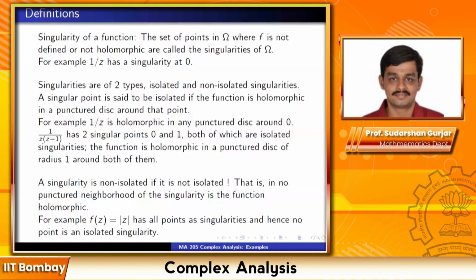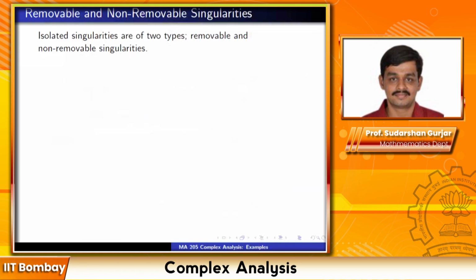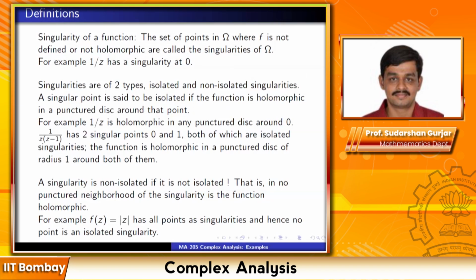Sir, can you please explain isolated and non-isolated again? So isolated means at some point z naught, the singularity is isolated if near z naught, at all the other points, the function is holomorphic. In a sufficiently small neighborhood around z naught, if you remove z naught, at all the other points it is holomorphic.